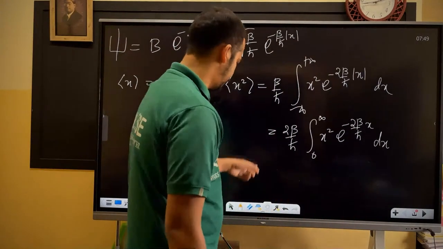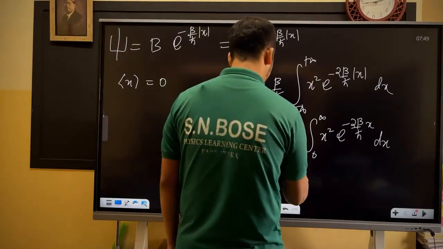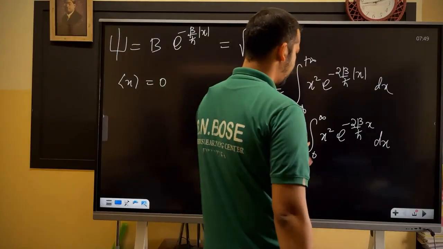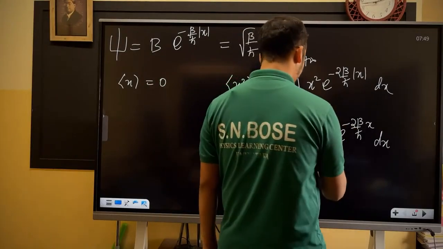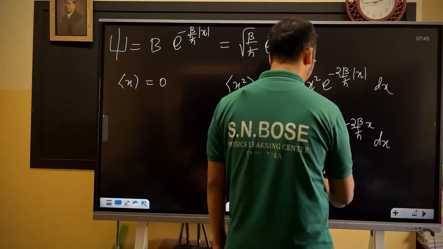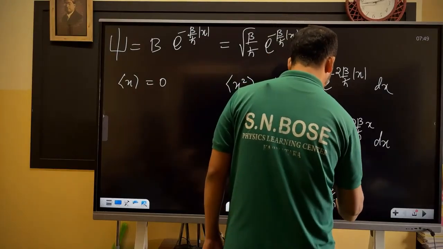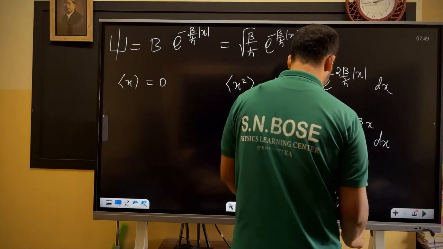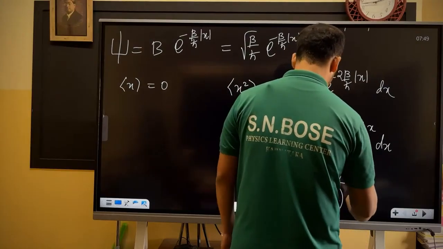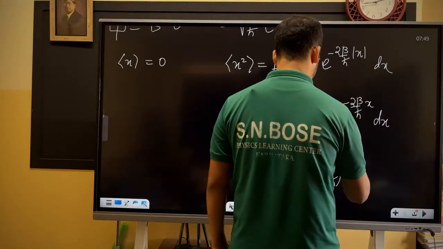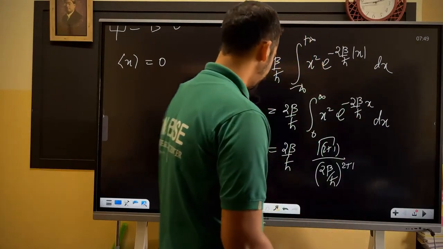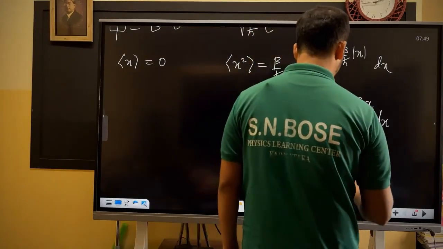What is this one? Integral x power n into e power minus ax gives gamma of n plus 1 divided by a power n plus 1, with a equal to 2 beta by h bar. What is gamma of 3?